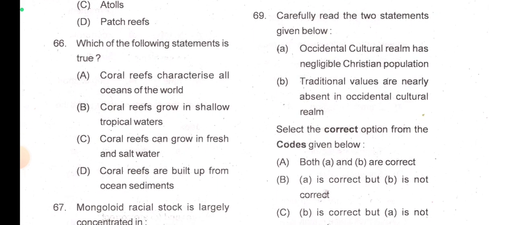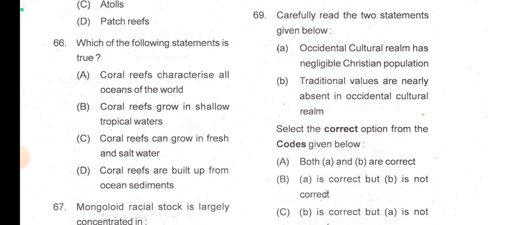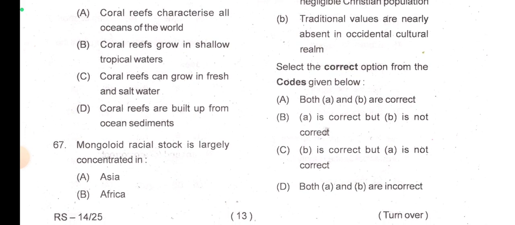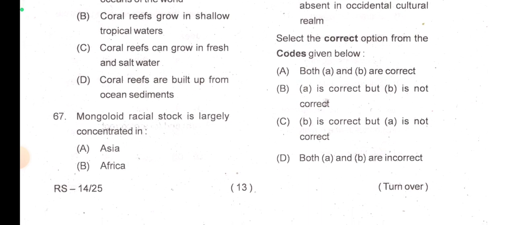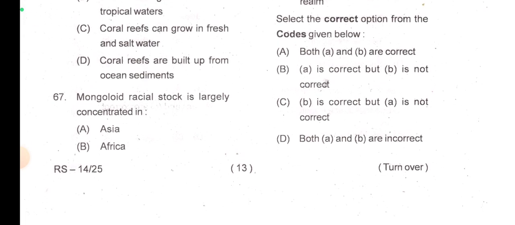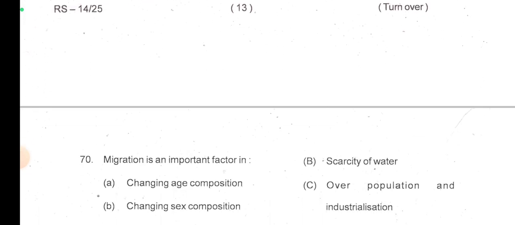Carefully read the two statements given below. Occidental cultural realm has negligible Christian population. No, actually Occidental cultural realm, that means European countries, have Christian population. So this is wrong. Traditional values are nearly absent in Occidental cultural realm. This is true. So option A is incorrect, but B is correct. Option C is the correct answer here.